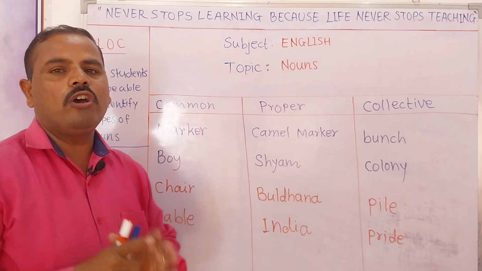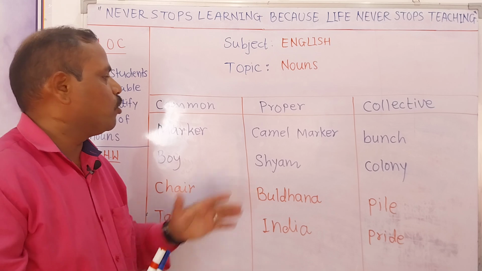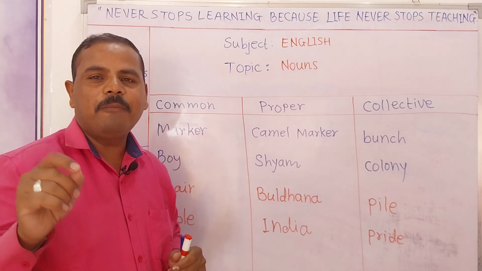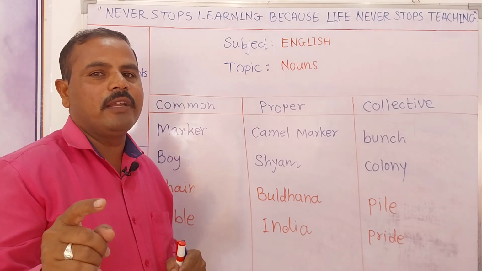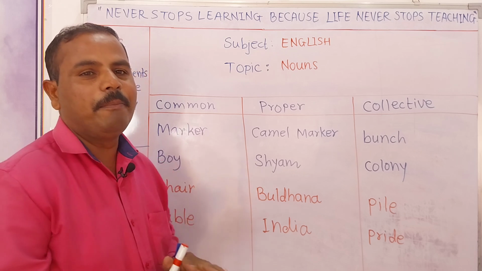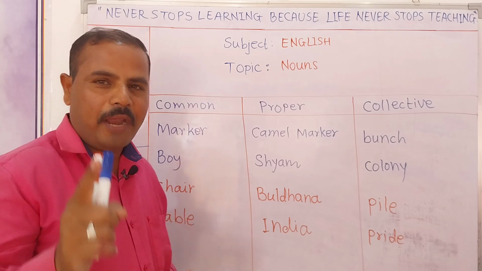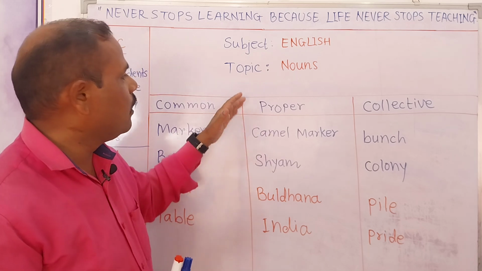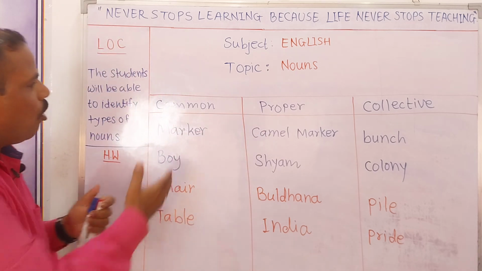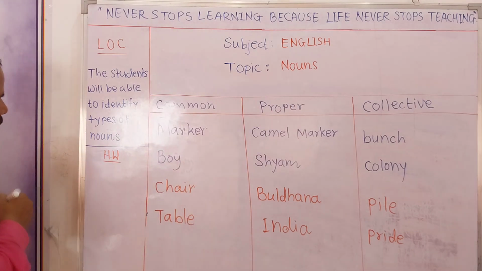Then only your confusion will be cleared, because it is said that practice makes a man perfect, and wherever we do more practice, automatically we become perfect in that particular topic or field. So practice is needed, so you can write more examples of common noun, proper noun and collective noun. So note down your homework.